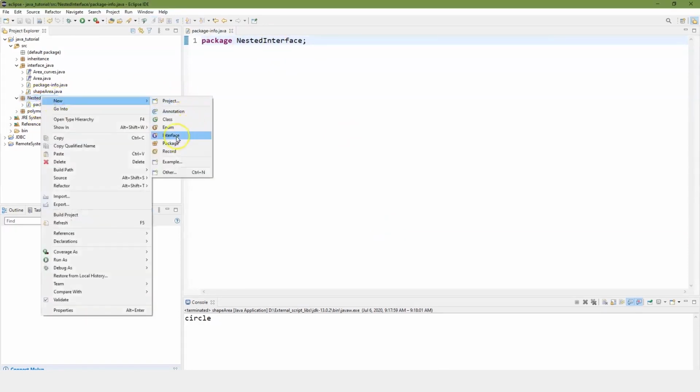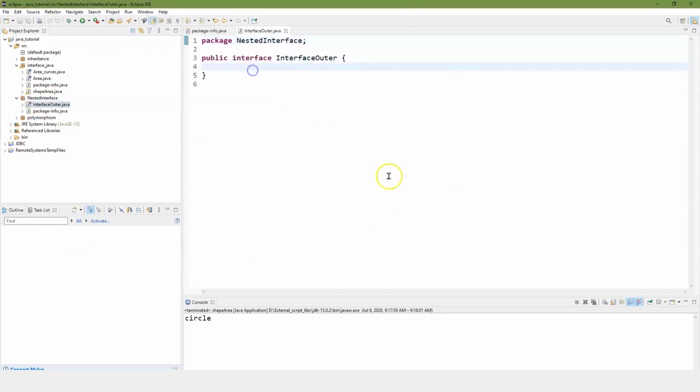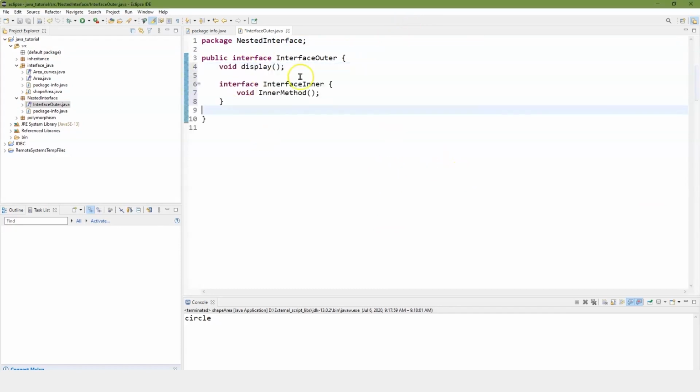And we'll put a new interface in it. And we're going to call this, this is going to be a little confusing, interface outer. And then in our interface outer, we're going to go ahead and create an interface inner. So here's our interface outer, here's our interface inner, and our void inner method.